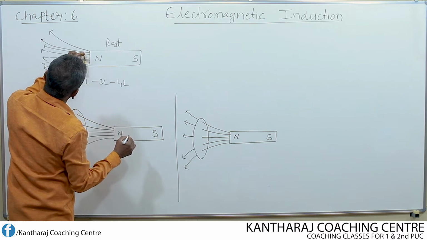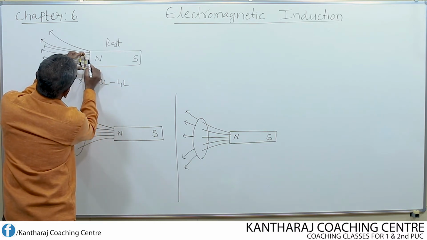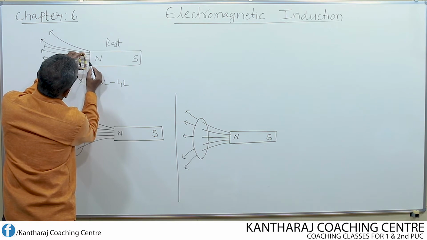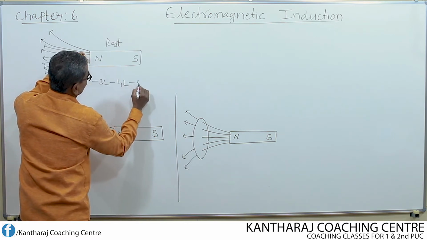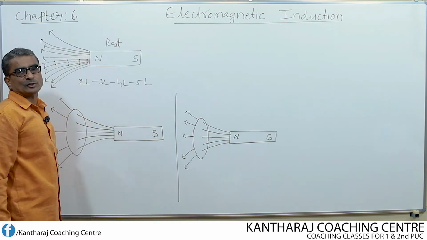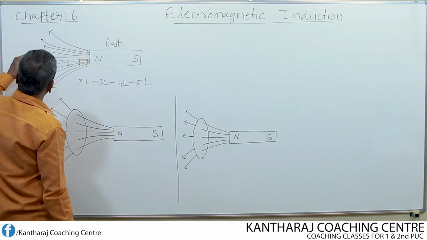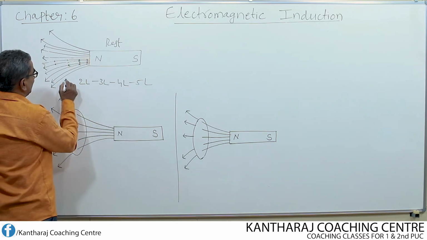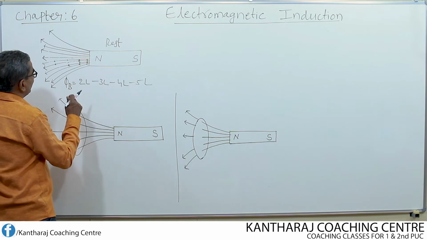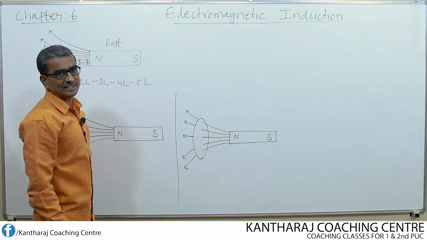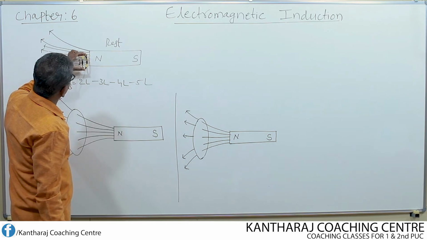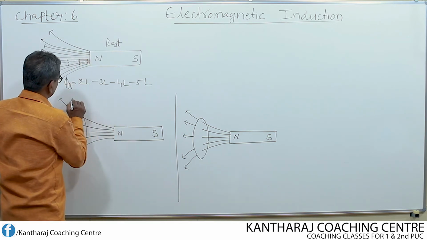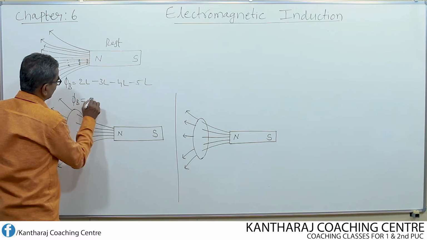Further, if I move close to the north pole, how many lines of force are said to be linking? So count it properly. 1, 2, 3, 4, almost 5 lines. 5 lines of force are said to be linking. That means if the coil is moved towards the north pole, the magnetic flux linking with the coil goes on increasing. Suppose the coil is withdrawn from here at this position, it is 5 lines. Phi B equals 5 lines.